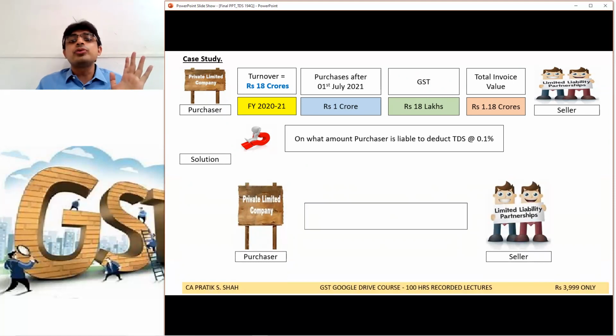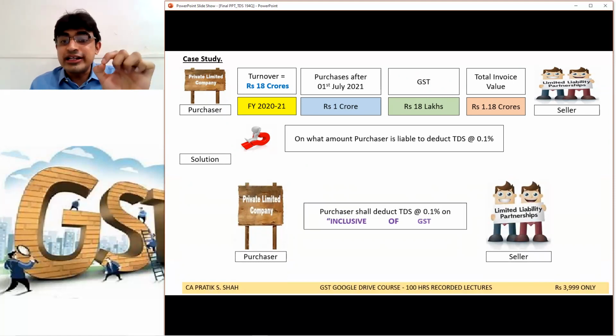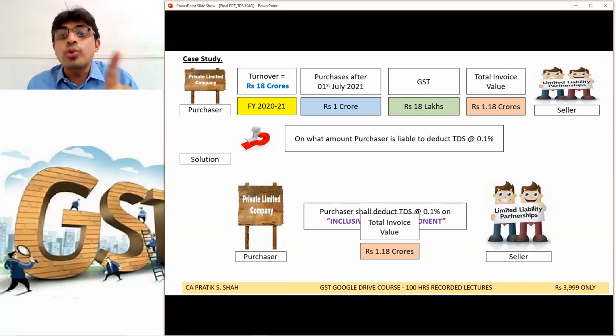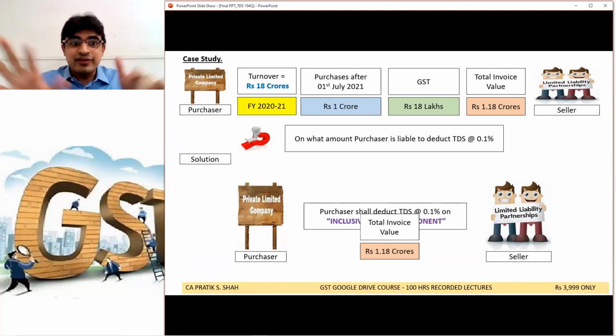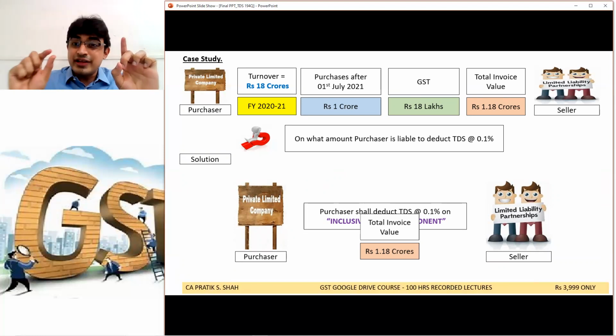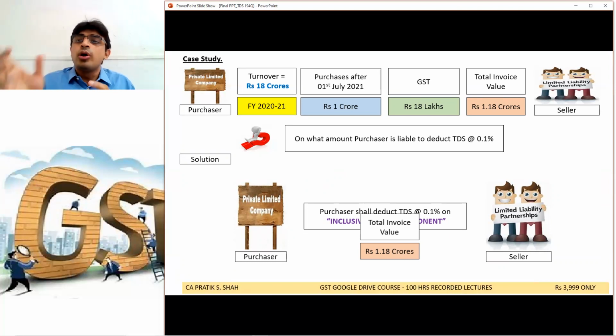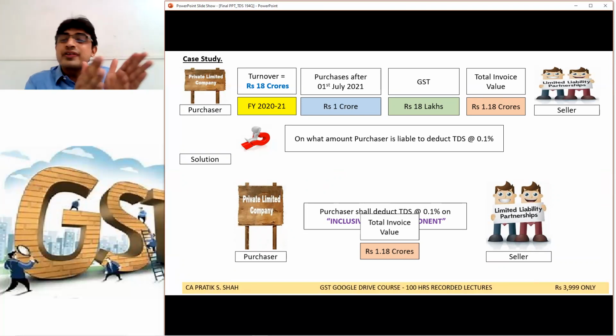See, as per my view, it is advisable to deduct TDS inclusive of GST. So deduct TDS on the total invoice value of 1.18. It will be an easy calculation. Why? See, there is one clarification given by the department recently where it has said that TDS is applicable on the net amount, excluding GST. But I will advise you for financial year 21-22, please deduct TDS inclusive of GST. Why? Because you have made certain purchases prior to July, right?